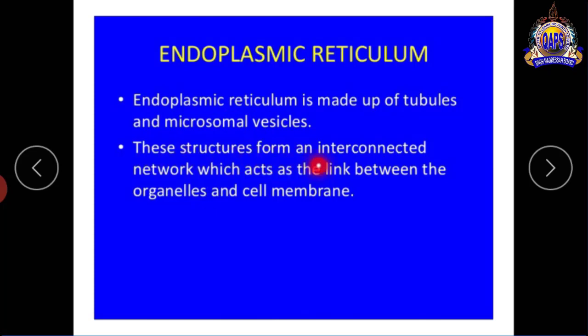These structures form an interconnected network which acts as a link between the organelles and cell membrane.